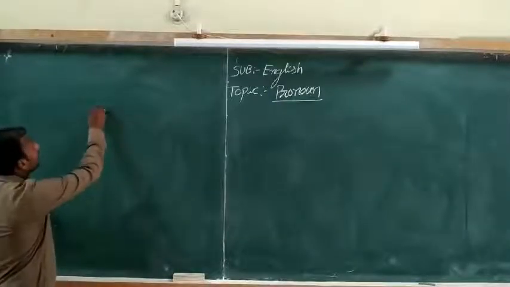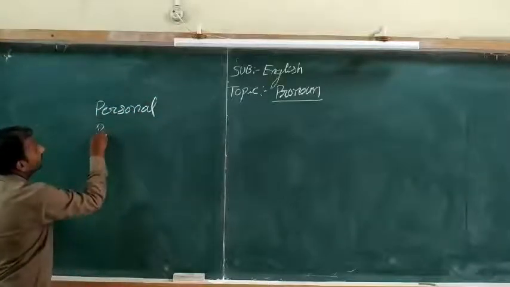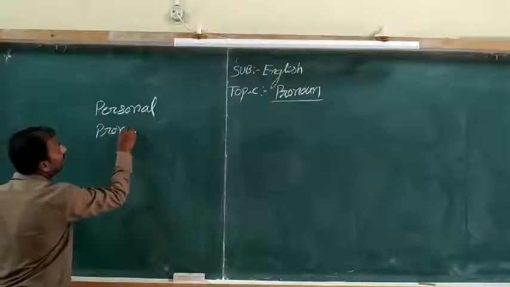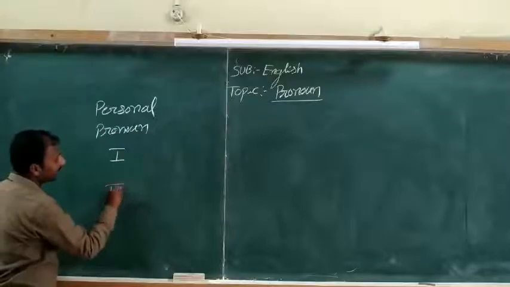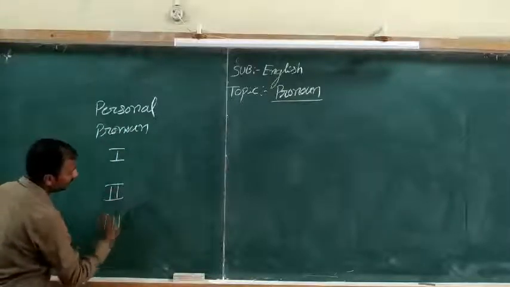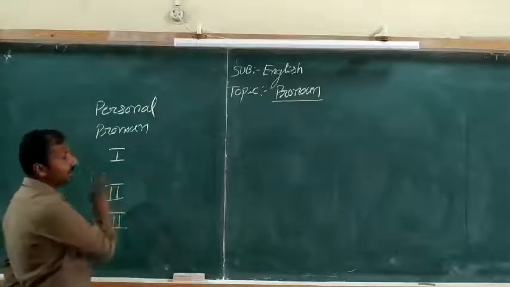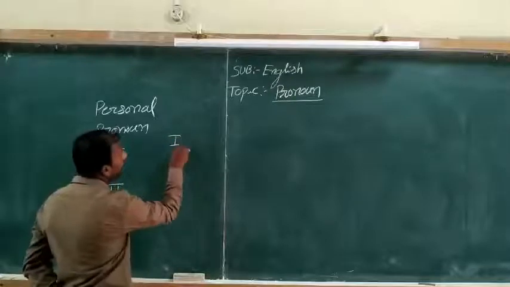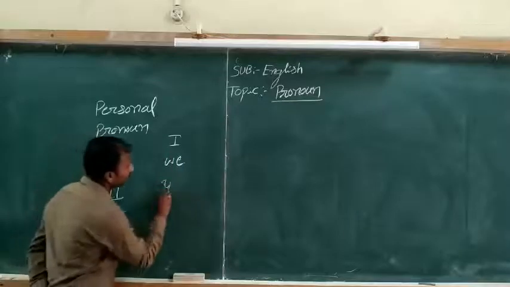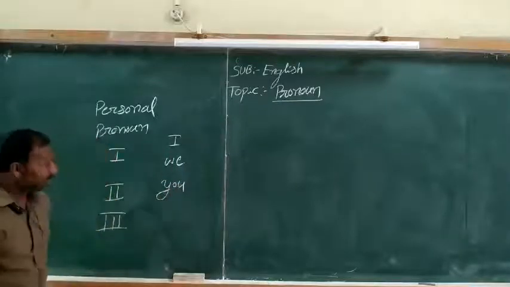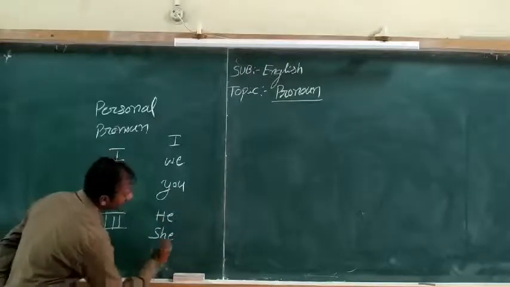And write down: personal pronoun, the first personal pronoun, second personal pronoun, third personal pronoun. So these are all the types of pronoun. Which are the first personal pronouns? First personal pronoun: I and we. Second personal pronoun is you. Third personal pronoun: he, she, it, they.